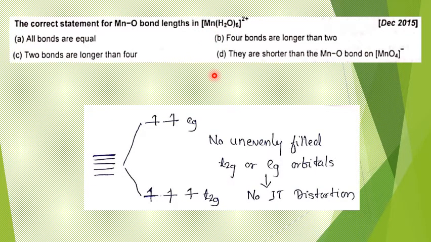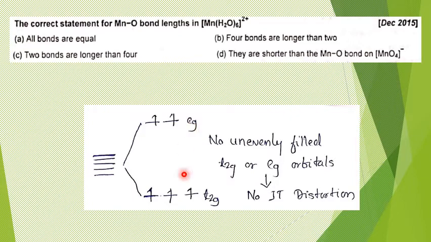Now to predict whether Jahn Teller distortion is possible or not in [Mn(H2O)6]2+, Mn is in the 2+ oxidation state, so it is a d5 system. Water acts as a weak ligand. Therefore the electronic distribution according to crystal field theory will be t2g3 eg2. This is an even distribution, right? The t2g is evenly distributed, and even in the case of eg orbitals, it is evenly distributed.